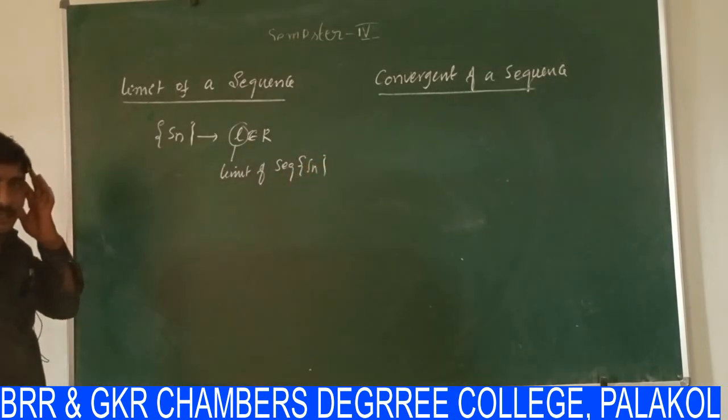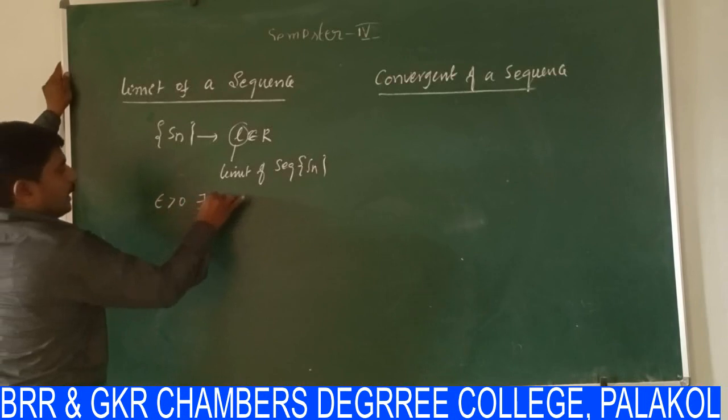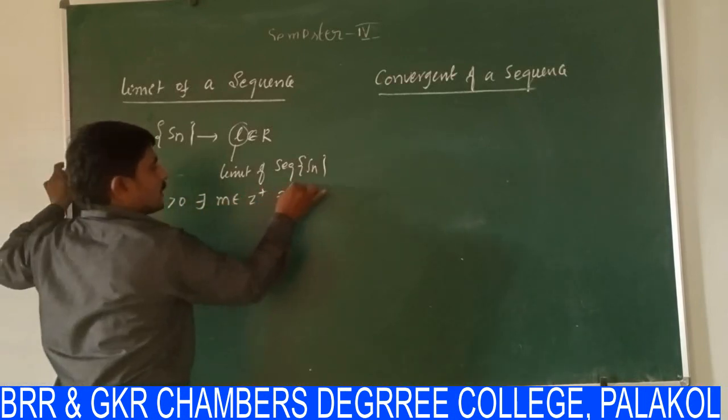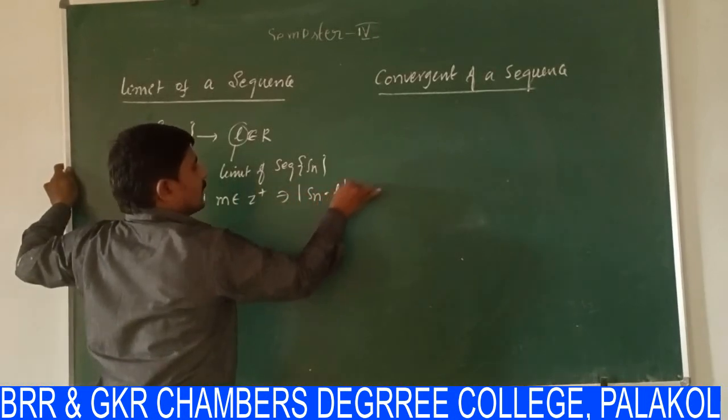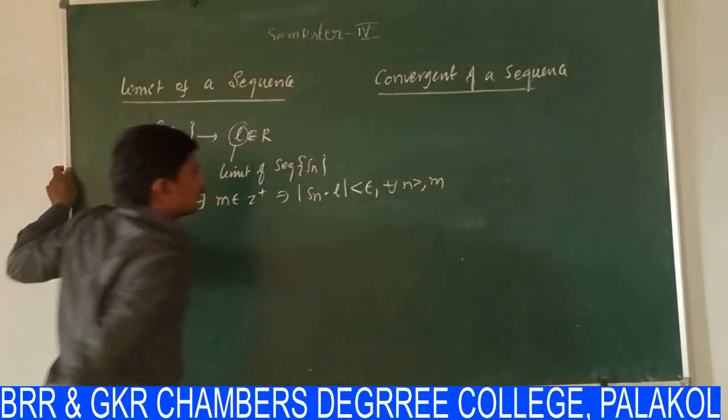If for a given epsilon greater than 0, there exists some m belongs to Z plus, such that modulus of Sn minus L is less than epsilon for all n greater than or equal to m.